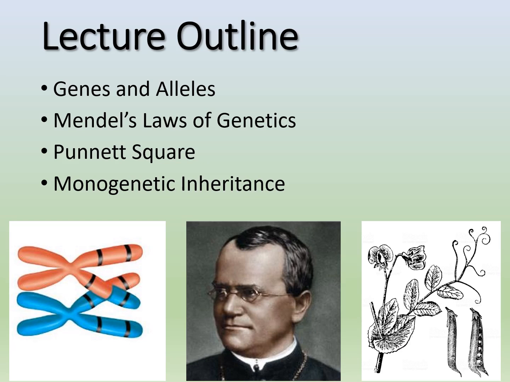So what are we talking about today? We're going to review a little bit about our genes, and we're going to talk about alleles. So what are alleles in relation to a gene? And then we're going to get into Mendel and his laws of genetics. He's really considered the father of genetics, and what he actually discovered with his research of garden peas. And then we're going to talk about the Punnett Square. How do we predict these ratios of genotypes and phenotypes?